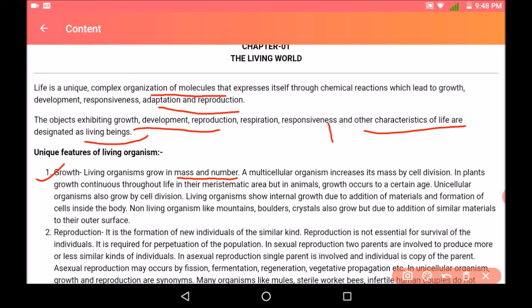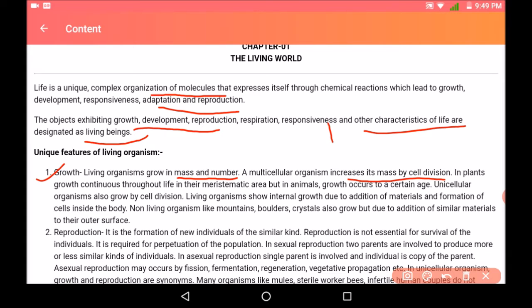A multicellular organism means that it is made up of many types of cells and each cell is performing a different function. Each cell has a definite function in a definite organ. So a multicellular organism increases its mass by cell division, that is, the cells multiply maybe by mitosis or meiosis.